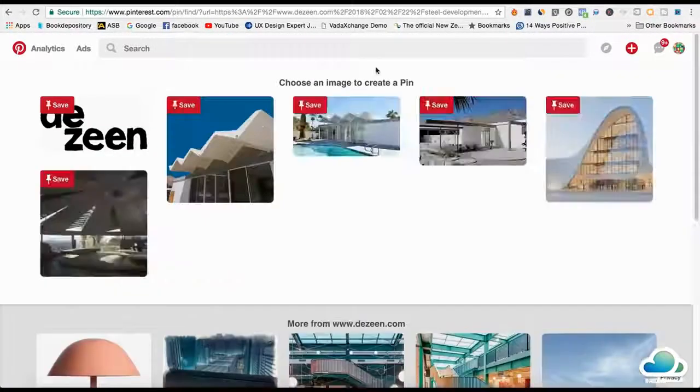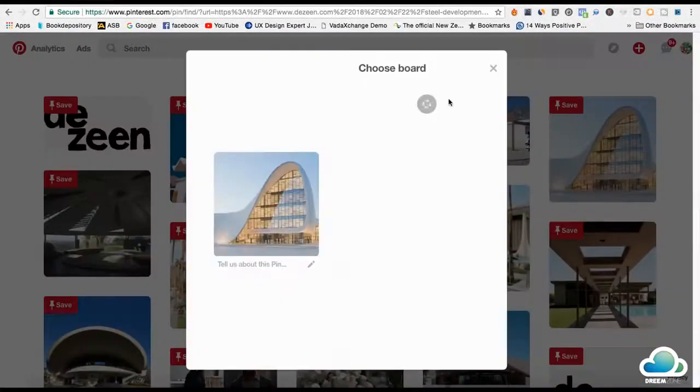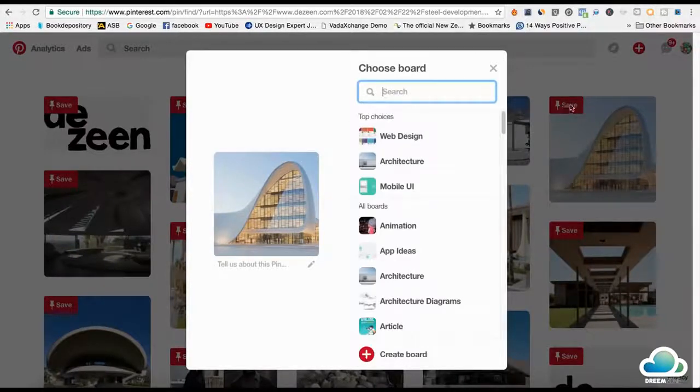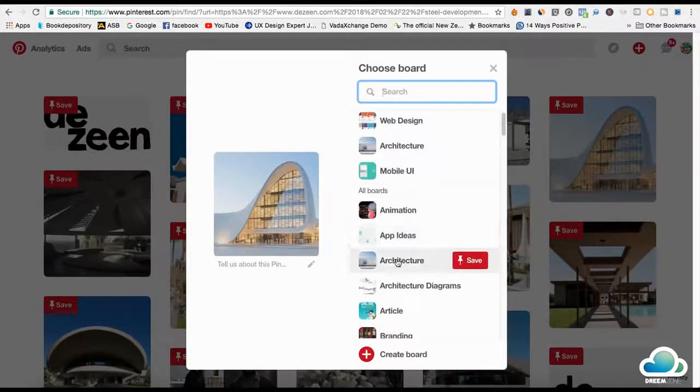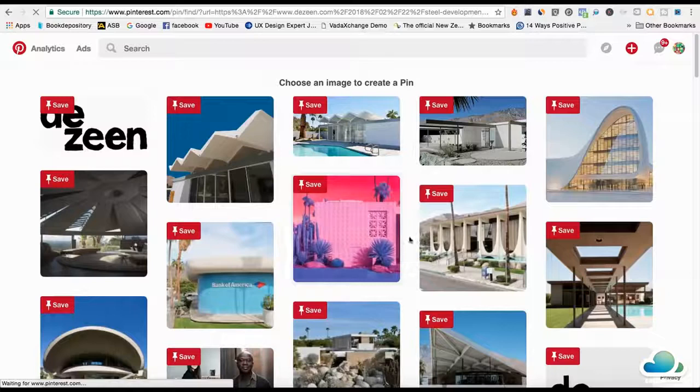What that will do is it'll bring up all the images from your website, and you pick one of the images. This one looks kind of cool, so I'm going to click on that. Just hit save, the little pin button right there. Then you scroll down to architecture. That's the board that I want to pin it to, and just hit save. So now it's promoting other people's pages. Your one will also get promoted once you start getting a lot of followers, but I'm not going to follow this one. So I'll just hit see now.